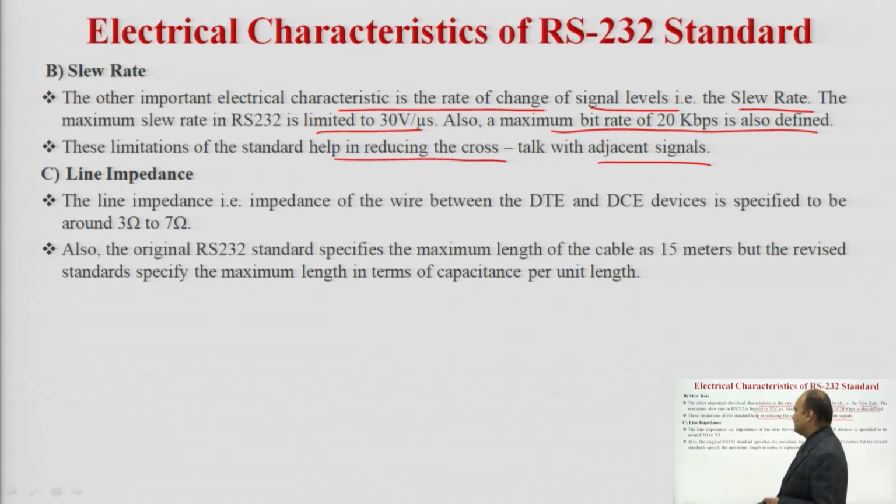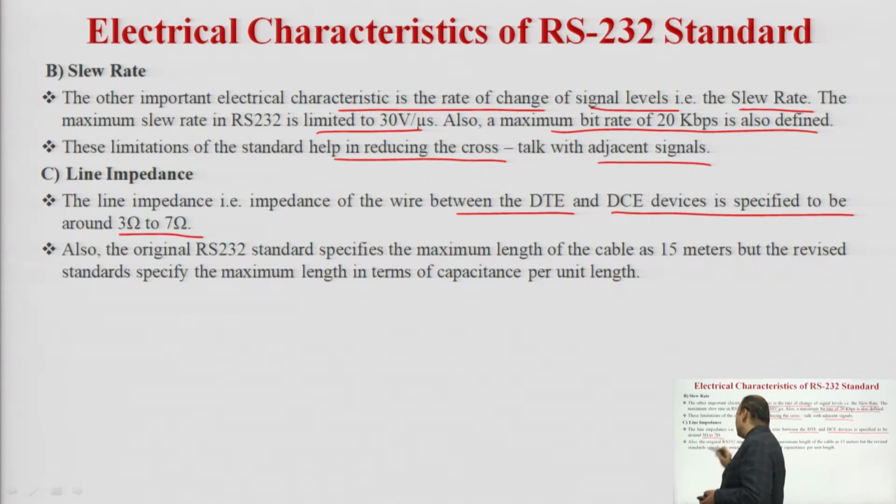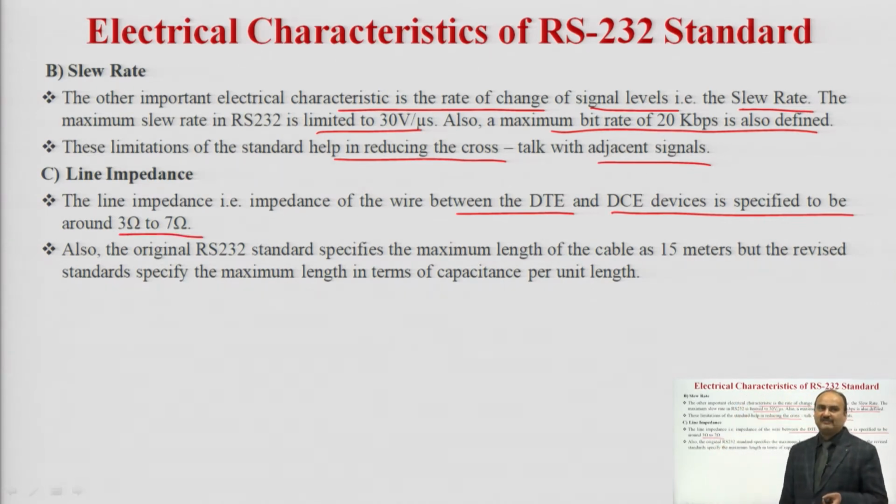The next characteristic is the line impedance. The line impedance, that is the impedance of the wire between the DTE, that is the computer, data terminal equipment, and the DCE, data communication equipment, a modem device, is specified to be 3 ohm to 7 ohm. So, this is the line impedance which is specified in RS-232.